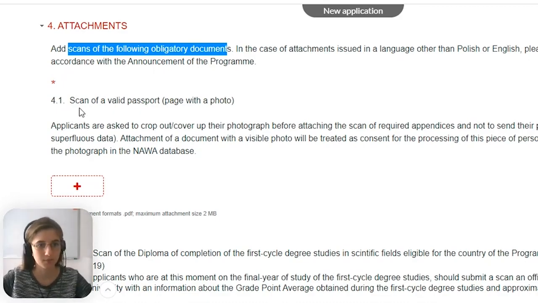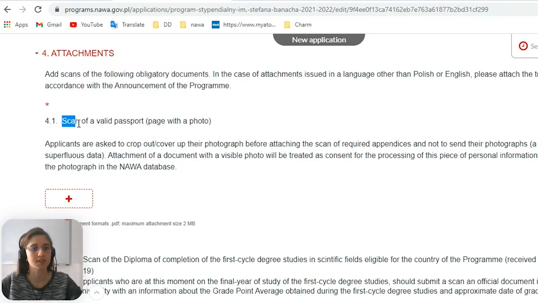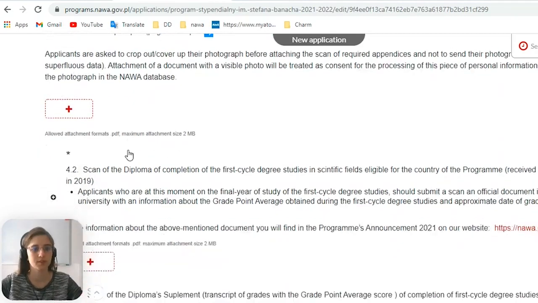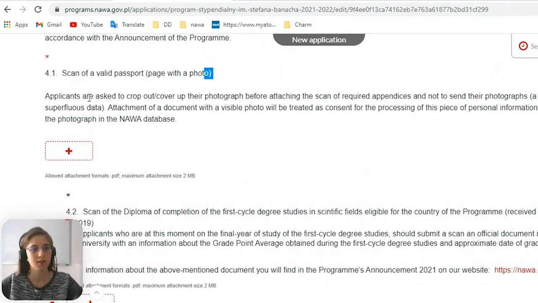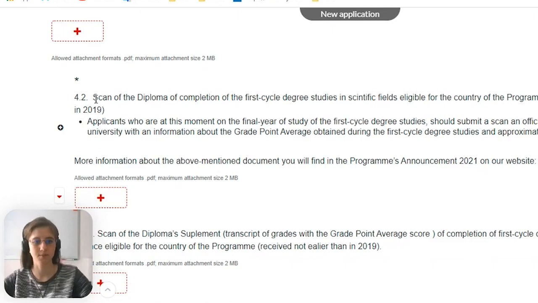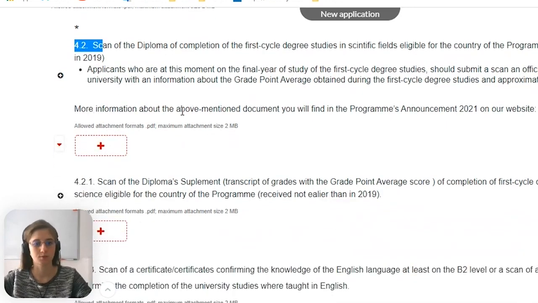That's pretty clear. So here we first of all insert the scan of a valid passport page with a photo. Then the second point is the scan of the diploma of completion of first cycle degree studies in scientific fields eligible for the country of the program. So you just scan your diploma and attach it here. More information about the mentioned document you find in the program announcement 2022. So that was the announcement that we were reading before, where I told you there are more details.